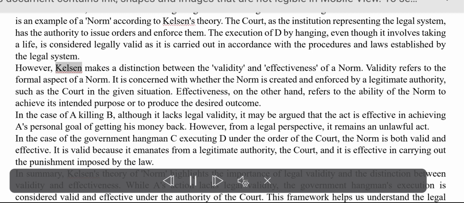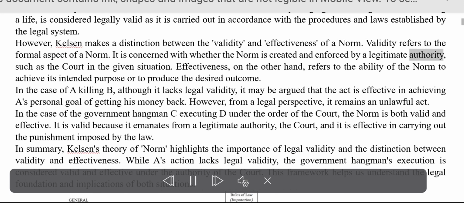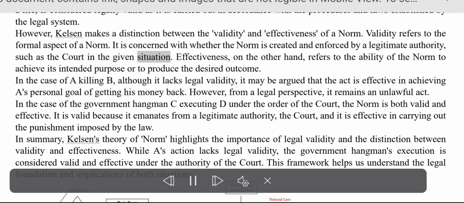However, Kelsen makes a distinction between the validity and effectiveness of a norm. Validity refers to the formal aspect of a norm. It is concerned with whether the norm was created and enforced by a legitimate authority, such as the court in the given situation. Effectiveness, on the other hand, refers to the ability of the norm to achieve its intended purpose or to produce the desired outcome.